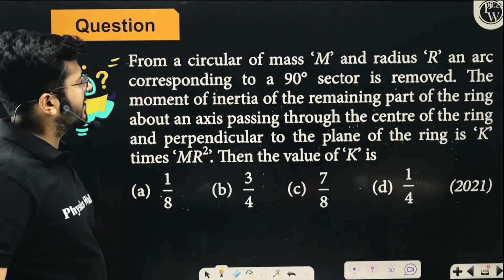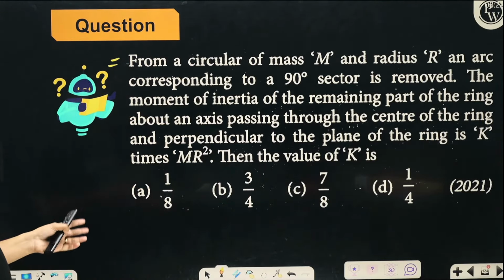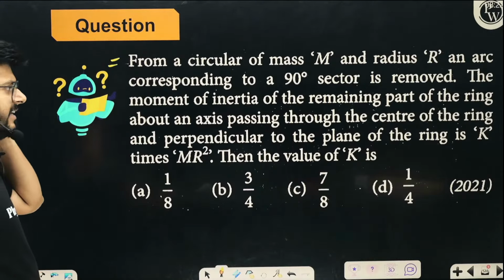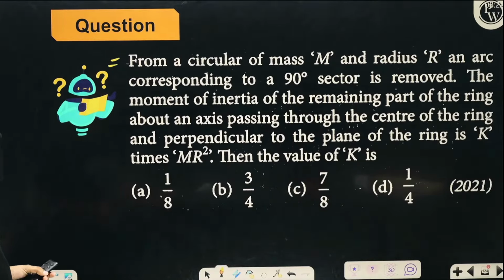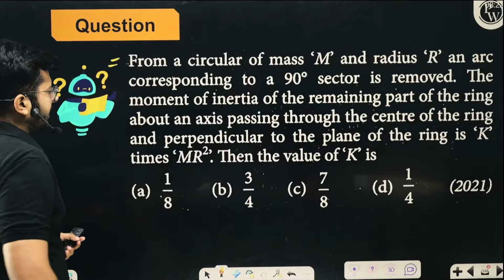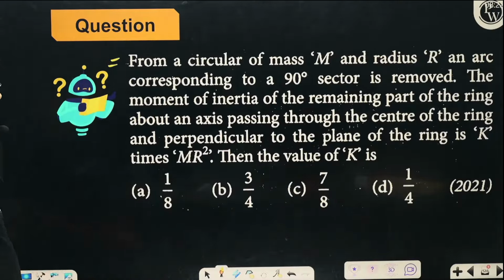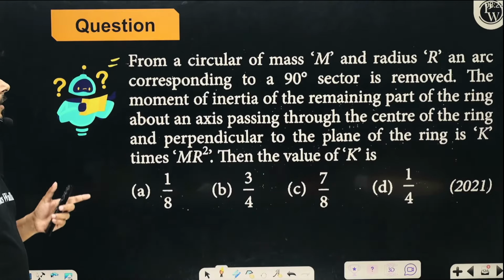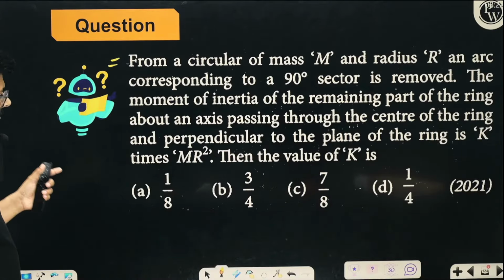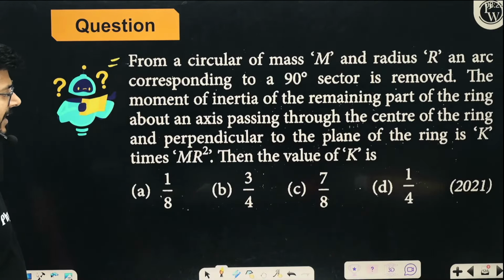From a circular ring of mass m and radius r, an arc corresponding to a 90-degree sector is removed. The moment of inertia of the remaining part of the ring about an axis passing through the center of the ring and perpendicular to the plane of the ring is k times mr square. Then what is the value of k?